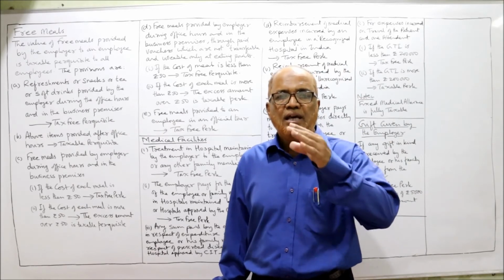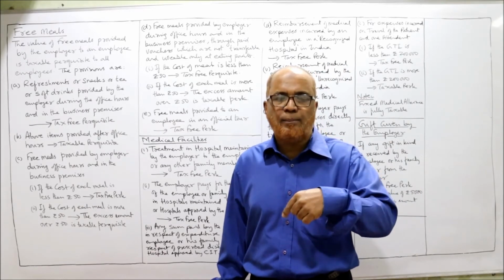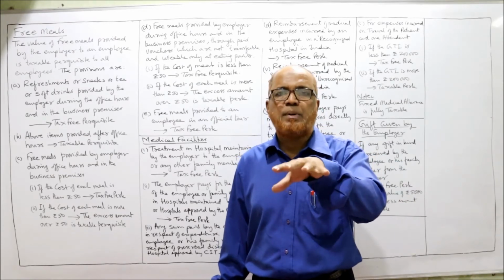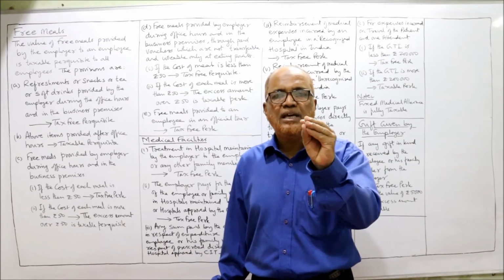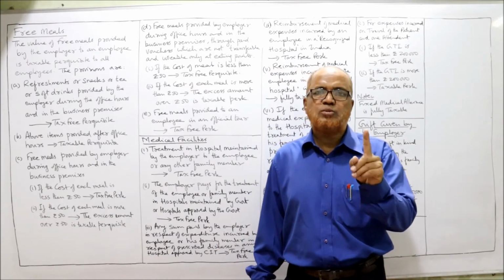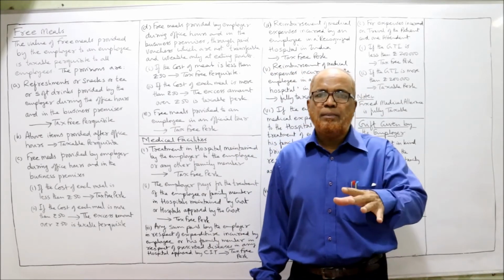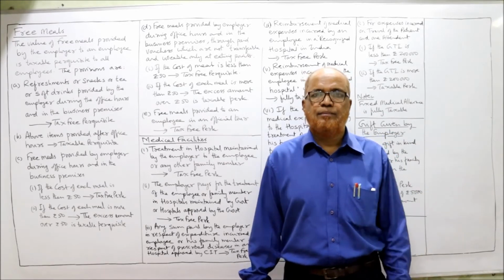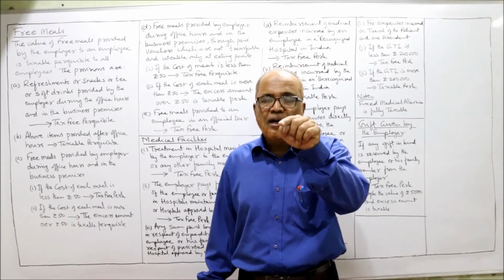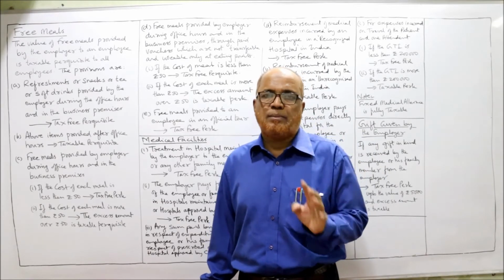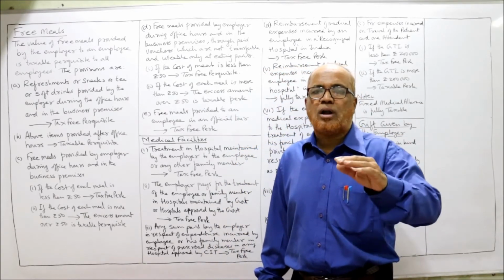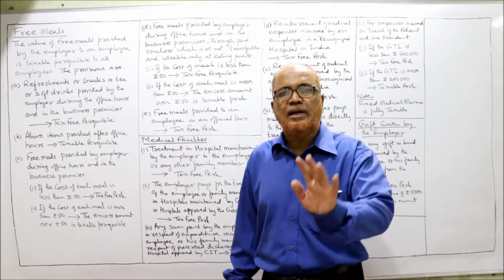So the Income Tax Act says if free meals are given by the employer to the employee during the business hours and within the business premises, up to 50 rupees per meal, it is fully exempted. If the meals are provided over 50 rupees, then the excess amount over 50 rupees is taxable. Naturally, if these meals are provided outside the business premises or beyond the business hours, it will become fully taxable.